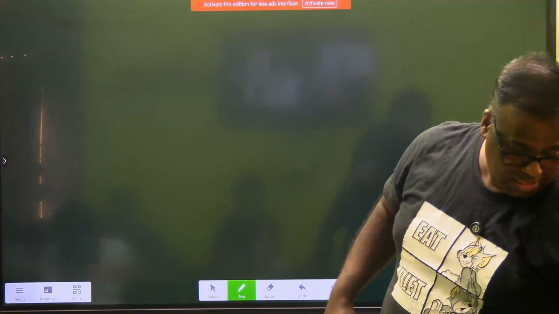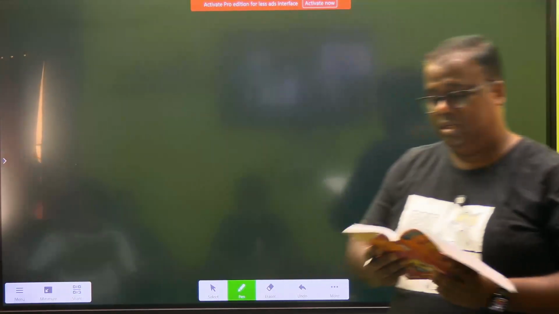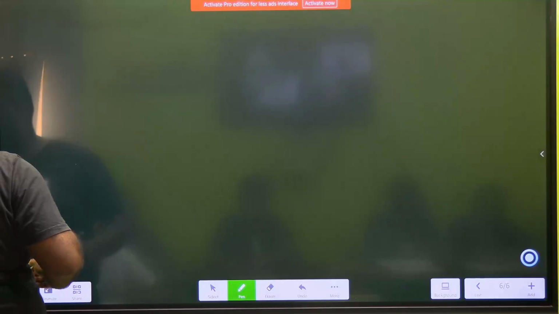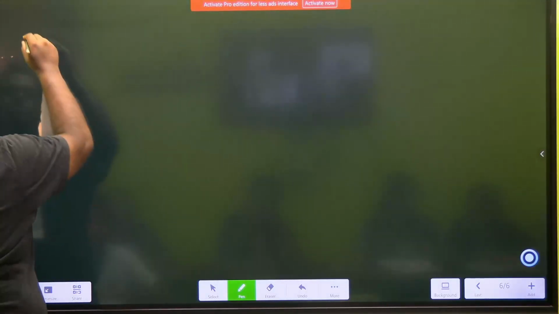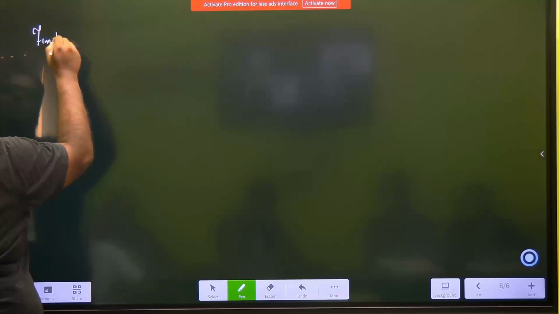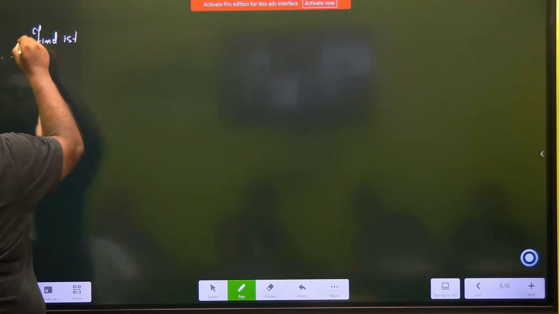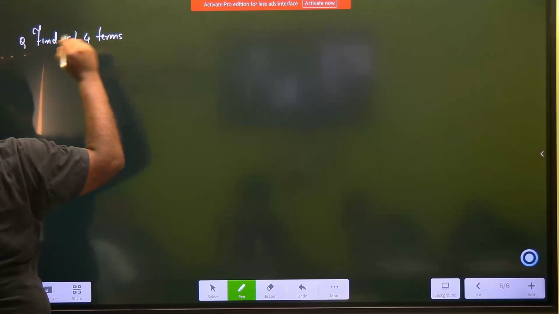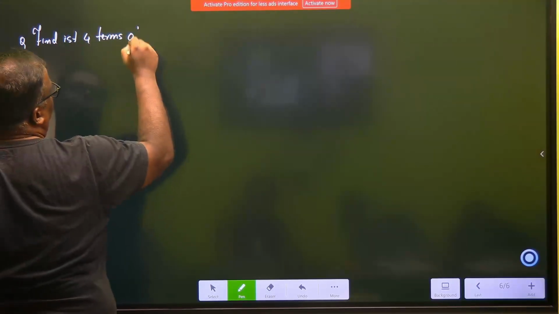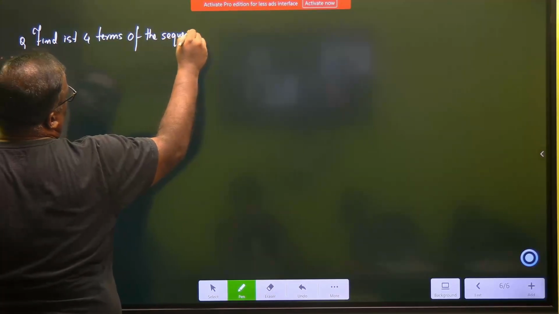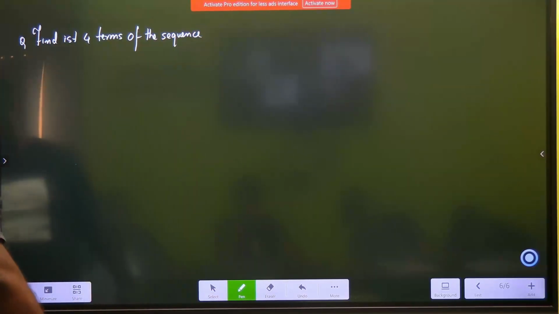Come. Let's say, find first 4 terms. Find first 4 terms of the sequence. Of what sequence? This means they will be giving us some formula.